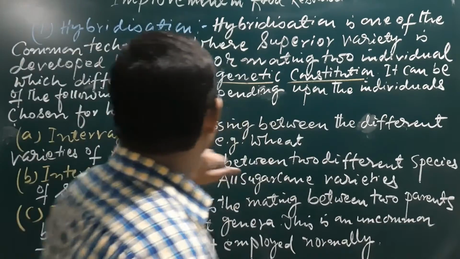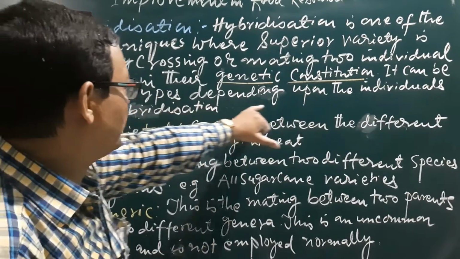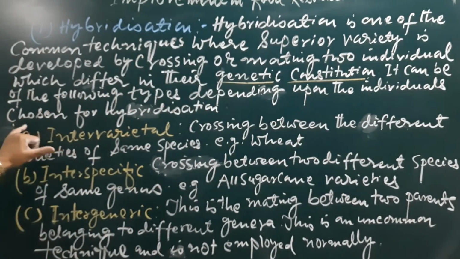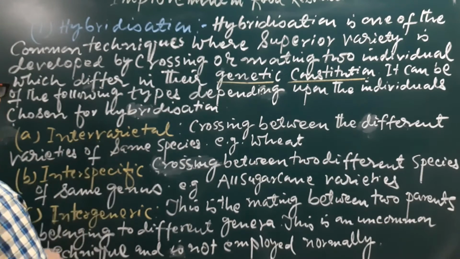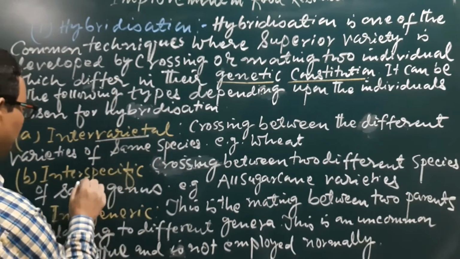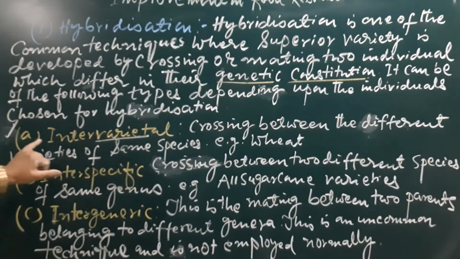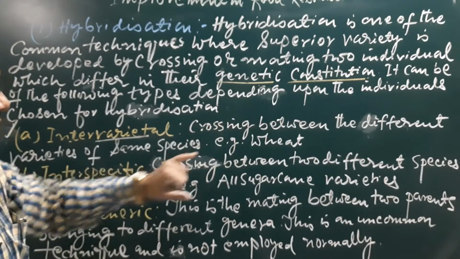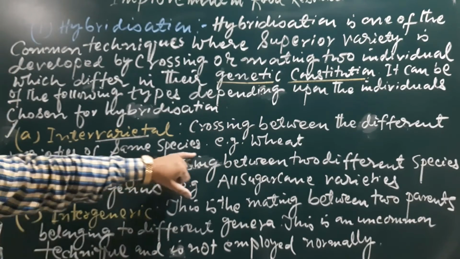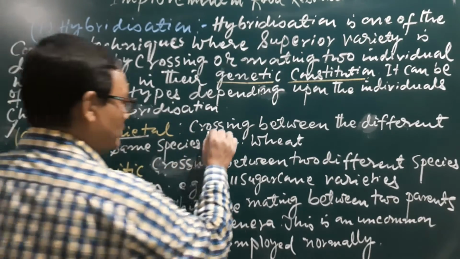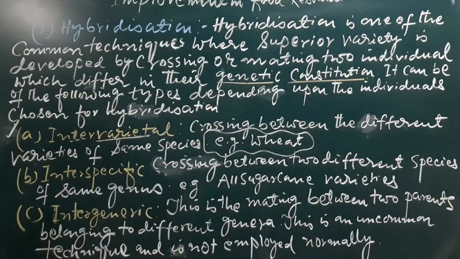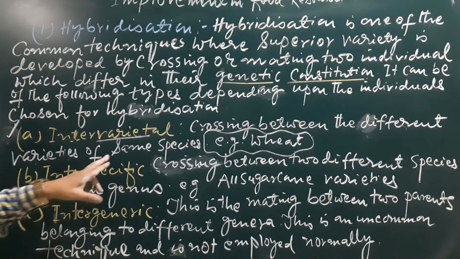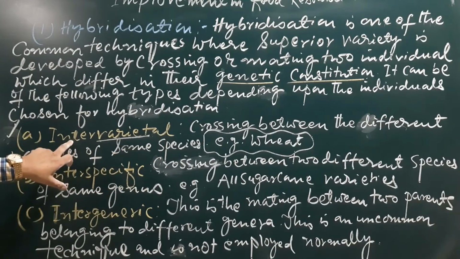It can be of the following types depending upon the individuals chosen for hybridization. Number 1, intervarietal: crossing between different varieties of the same species. Take wheat and its different varieties, which are available due to this technique.